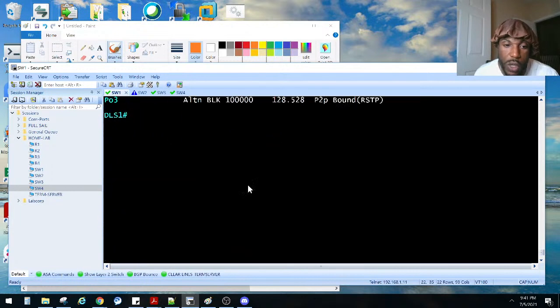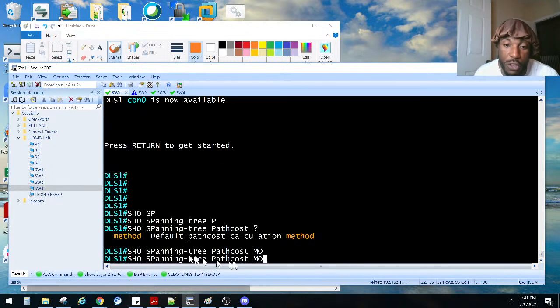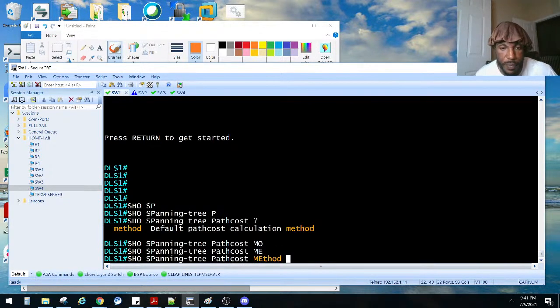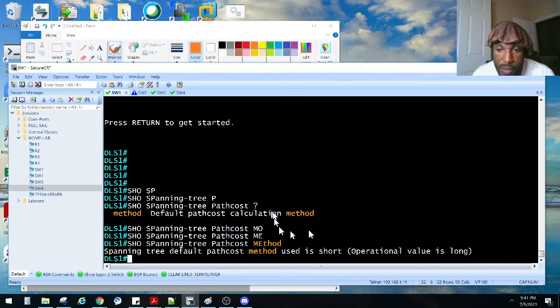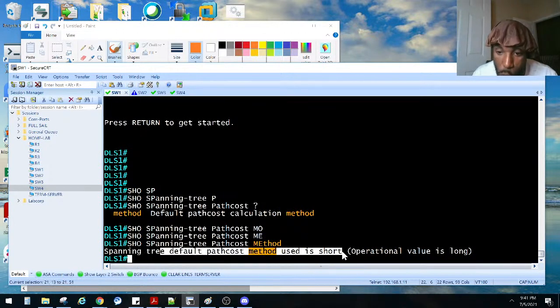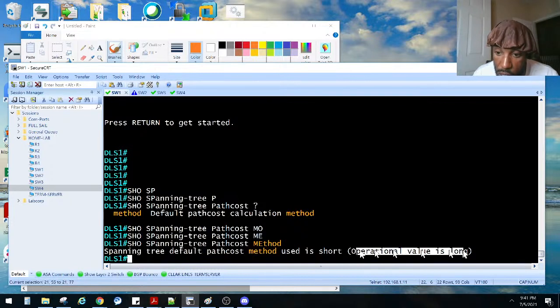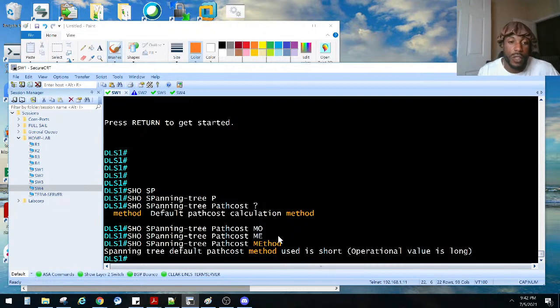And also, when we do show spanning-tree pathcost method, right there it says right now the spanning tree default path cost method is short. They want us to change it to long. The operational value is long. So let's change that. Right now it is short.